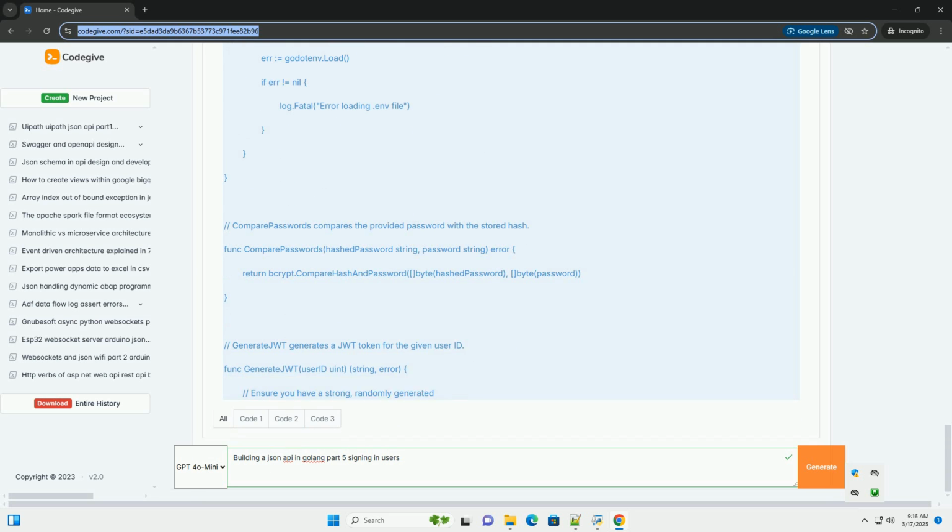This detailed guide should provide you with a solid foundation for implementing user login in your Go JSON API. Remember to prioritize security best practices and continuously improve your implementation as your application evolves. Good luck.